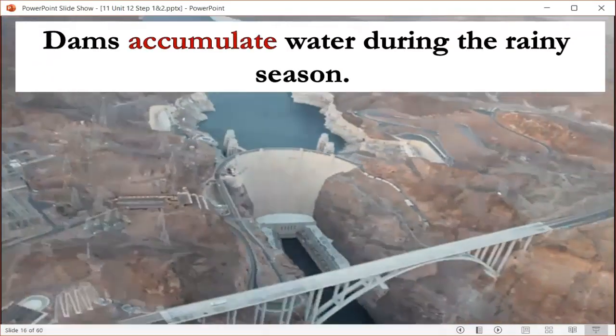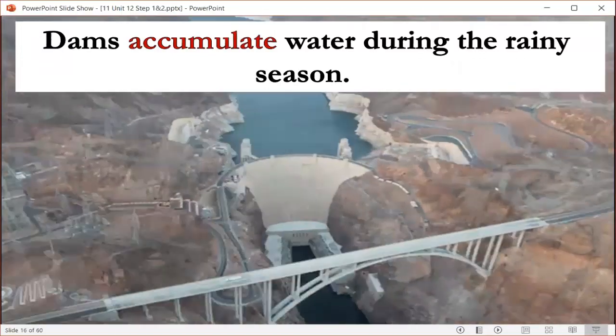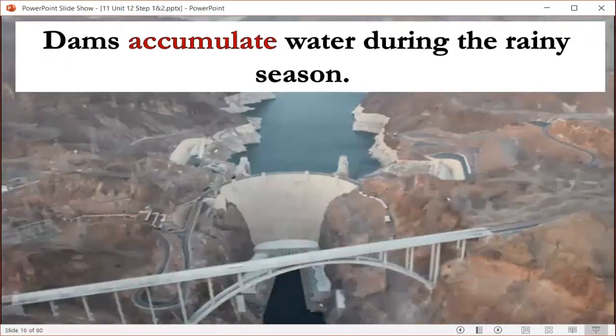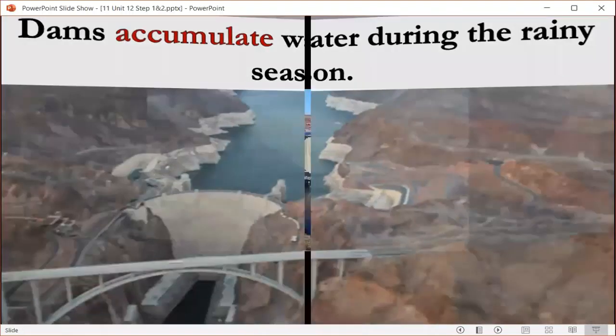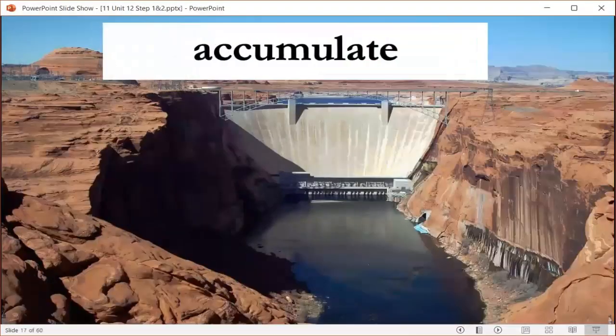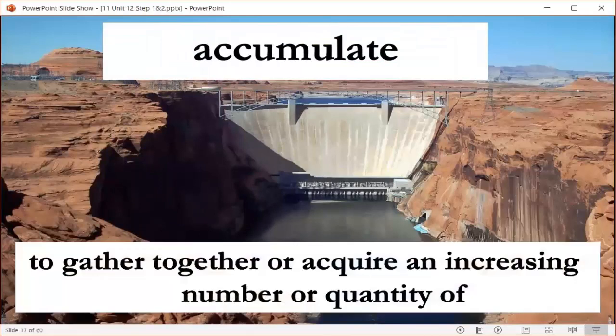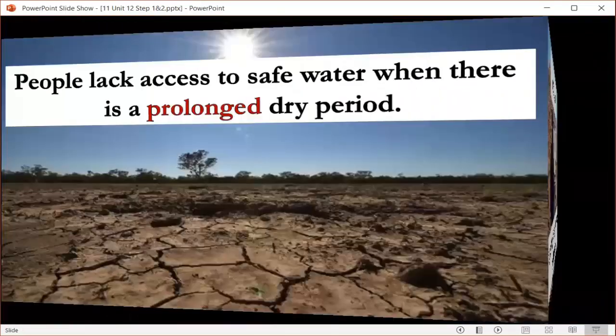The next word is accumulate. Dams accumulate water during the rainy seasons. Then what's the meaning of accumulate? It means to gather together or acquire an increasing number or quantity of something.